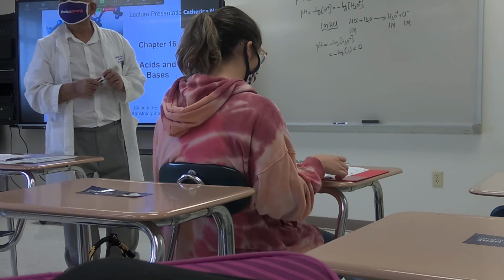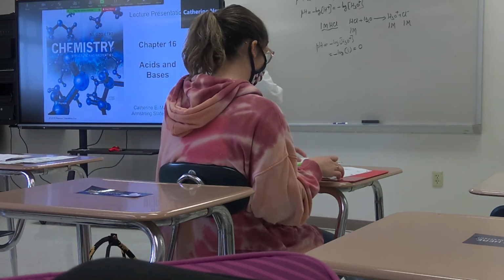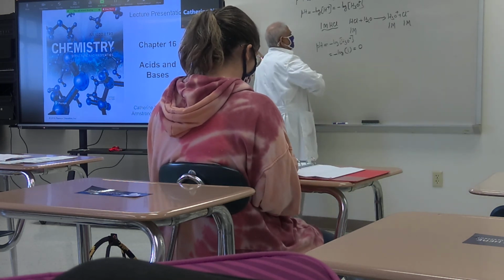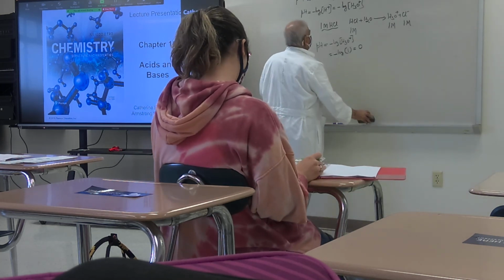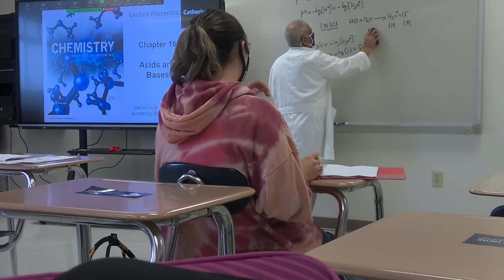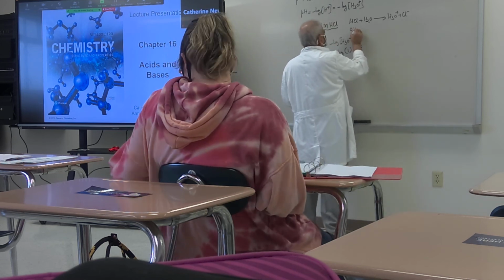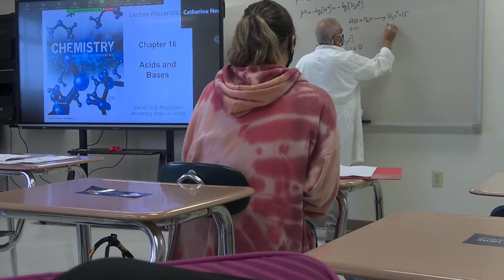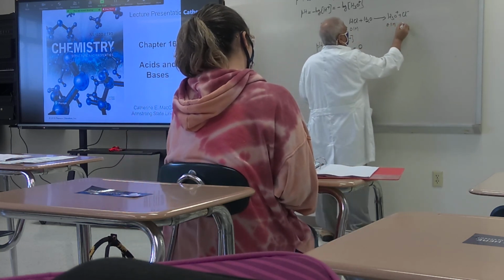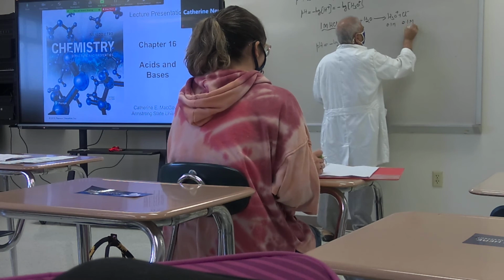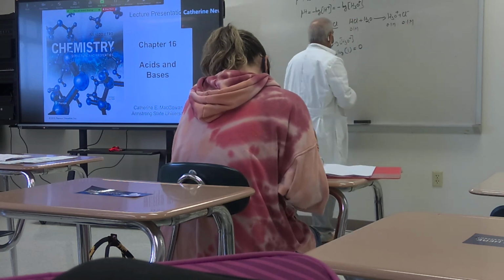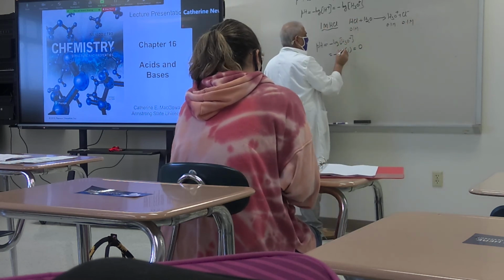You got it? Now, if we take 0.1 molar HCl, for example, the hydronium ion is also going to be 0.1 molar, and the chloride is also going to be 0.1 molar, correct? So now what is the pH of 0.1 molar HCl?